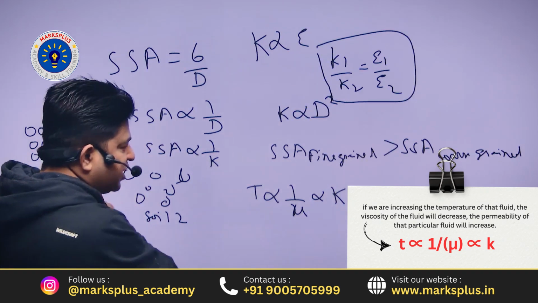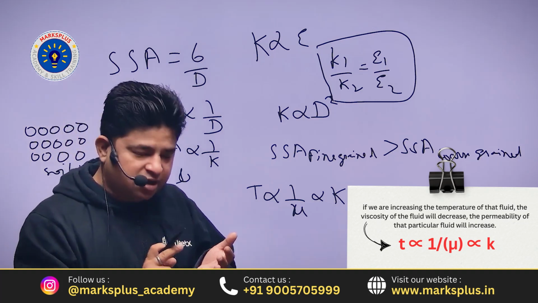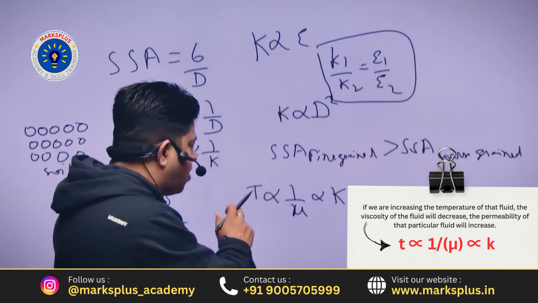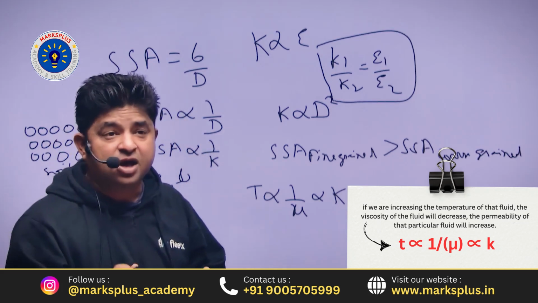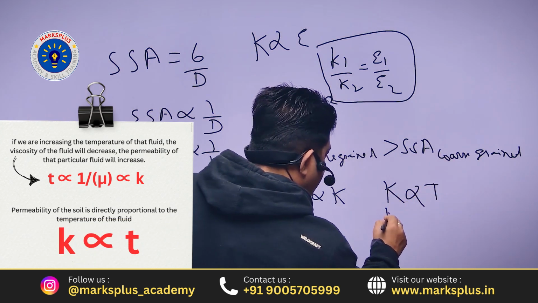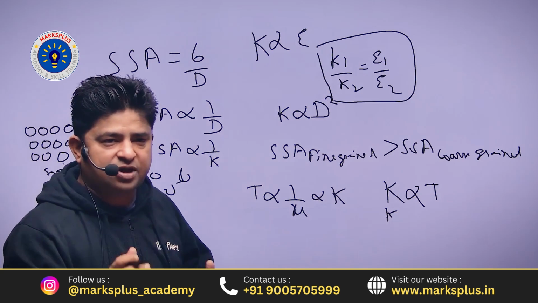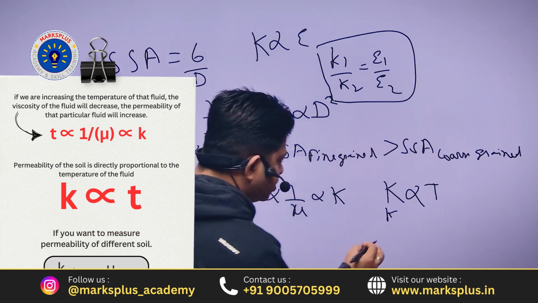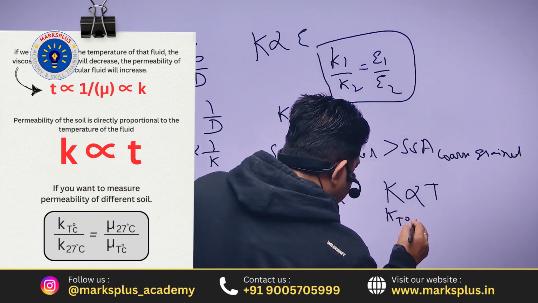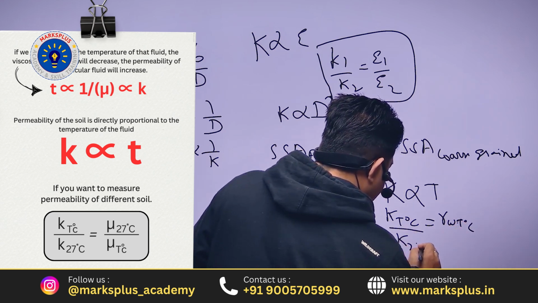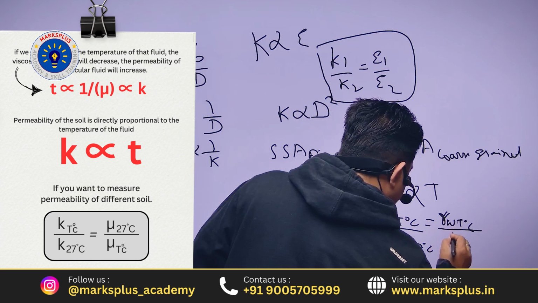So we can also say that the permeability also depends on the properties of the fluid, which means the viscosity of the fluid. It will also vary with the temperature of the fluid, means the permeability of the soil is directly proportional to the temperature of the fluid. Or if we are given a numerical with a temperature, and we want to measure the permeability of a different soil, we have an important relationship: K at T degrees Celsius over K at 27 degrees Celsius is equal to unit weight of water at T degrees Celsius over unit weight of water at 27 degrees Celsius.